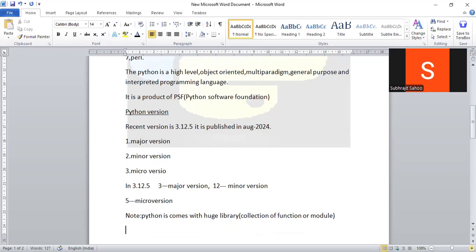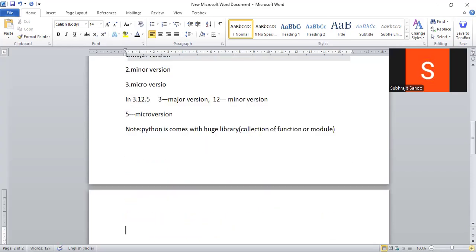While you install Python in your system, what will be installed in my system?